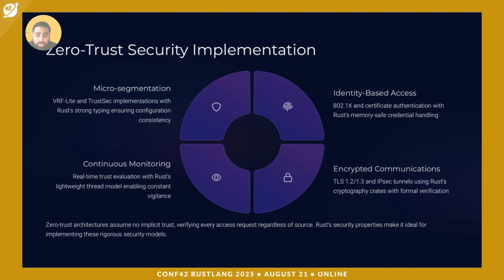device within your organization. And the next thing is encryption. So we use TLS and IPsec tunnels, which use formally verified Rust cryptography libraries for proven security. And on top of that, we have continuous monitoring capacity, where lightweight threading enables constant trust evaluation without performance hits. So tools like Zscaler integrate seamlessly with Rust-based components, ensuring robust and high-speed security.